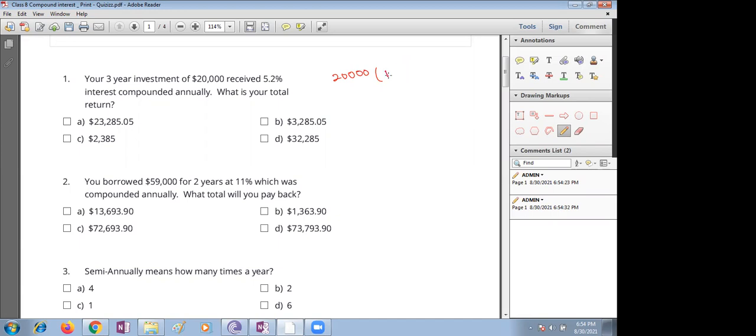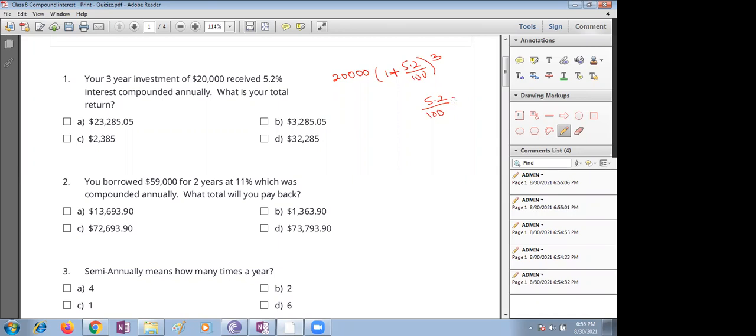So what do you have to substitute here? 5.2 by 100 whole cube, right? Yes, ma'am. And how are you supposed to simplify 5.2 by 100? Can I see it as 52 by 1000?